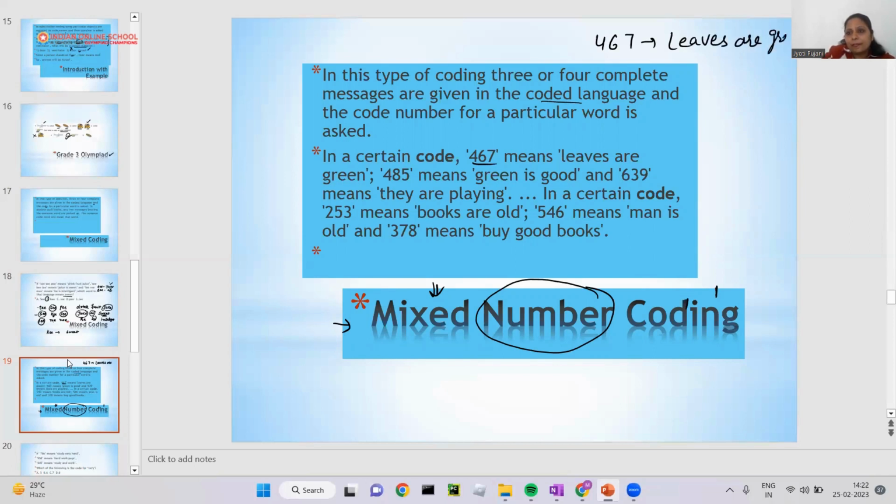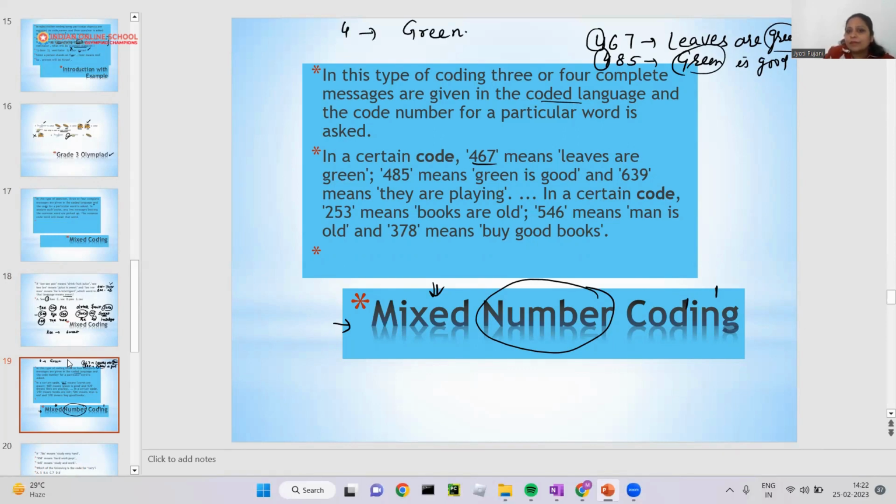Leaves are green. Okay. Now 4, 8, 5 means green is good. If you can see that, what is common here? 4. And what is common here? Green. It means 4 is green here.